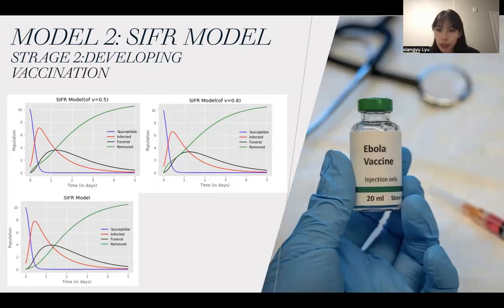As we can see, as the vaccination rate improves from 0.5 to 0.8, the infected population at the beginning will rise to a lower peak. And the funeral spread will also decrease, as less of the infected population flows into the F compartment. As a result, the growth of the susceptible population will slow down at the beginning. Therefore, the application of vaccination in this case is effective. We can see a decrease in the mortality of Ebola.